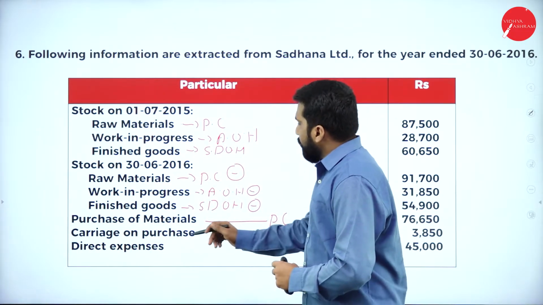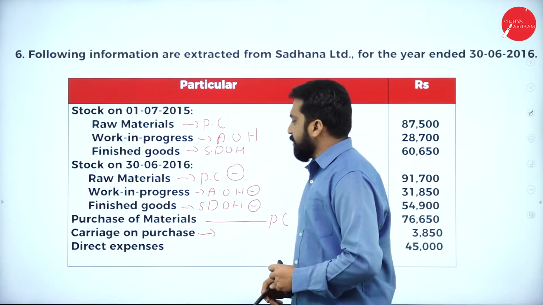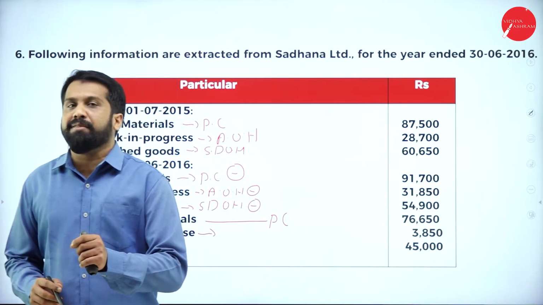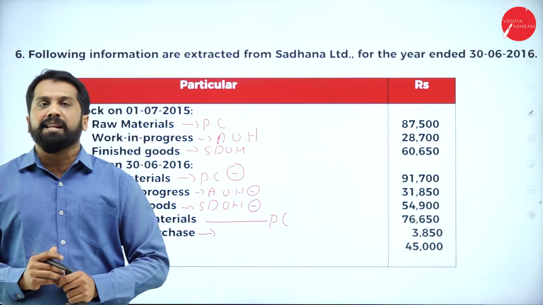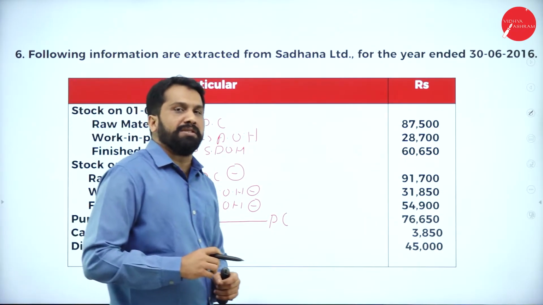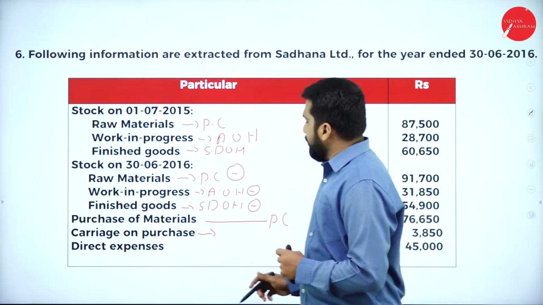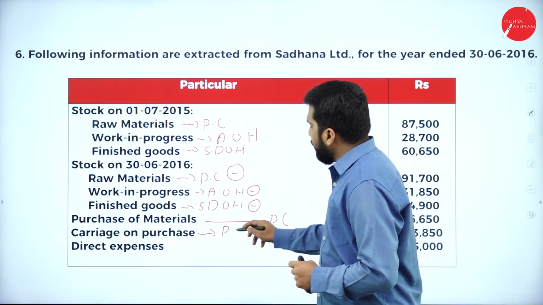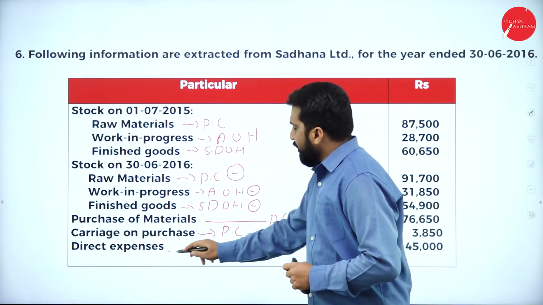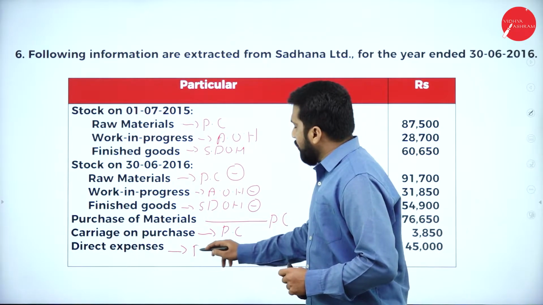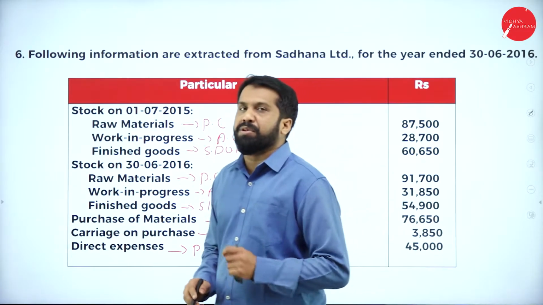Now, carriage on purchases. Carriage on purchases means we call it carriage inward. Please write down there itself. Carriage on purchases means carriage inward. Now, as per this, it will come under prime cost. Then, all the direct expenses, where will they go? Prime cost. All the direct expenses will go to prime cost.